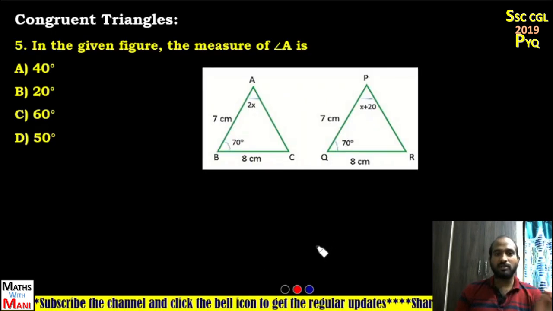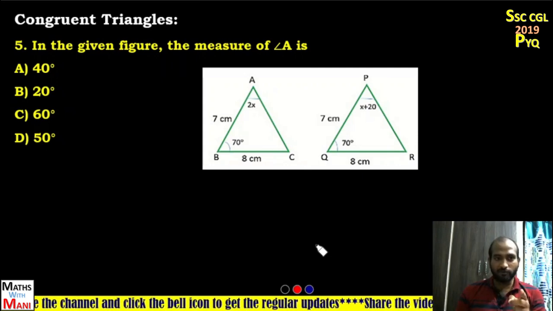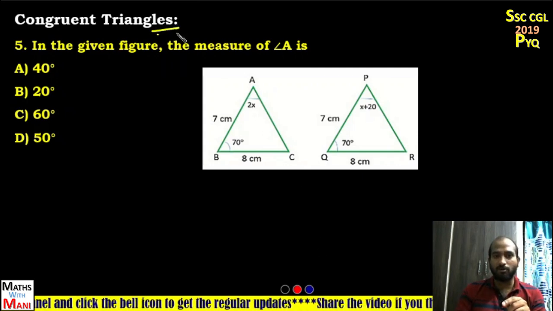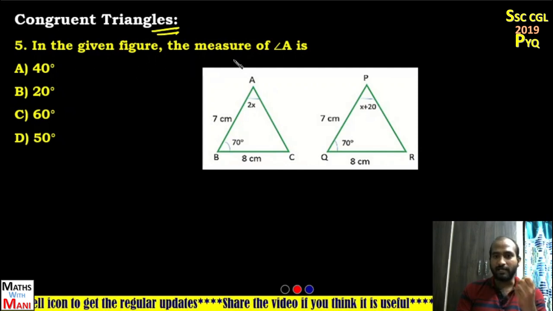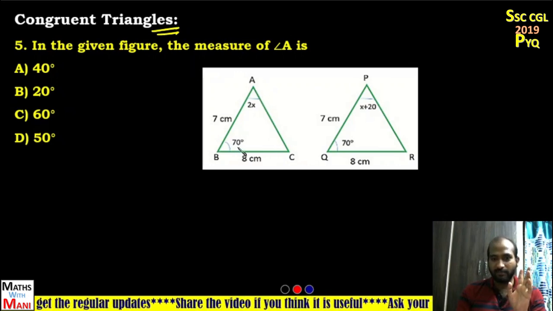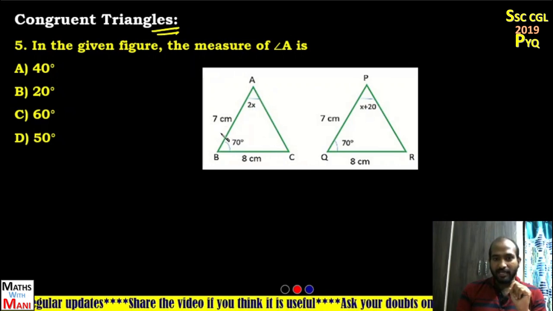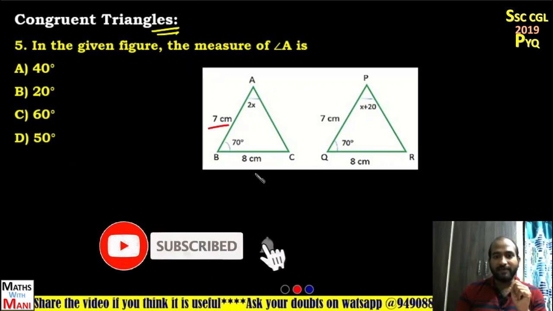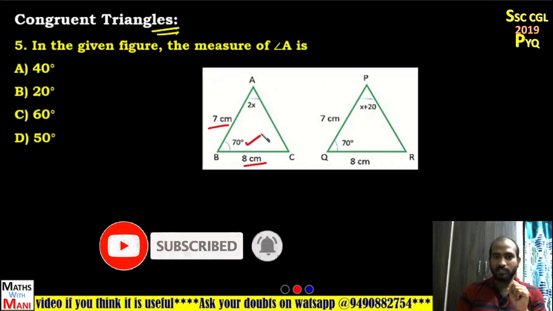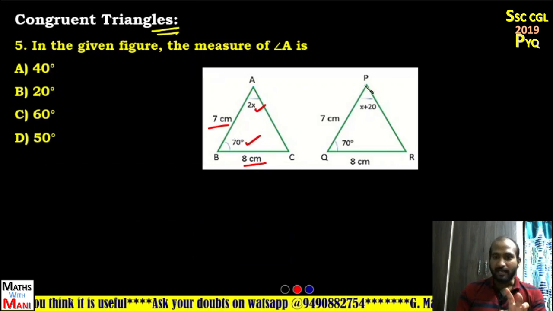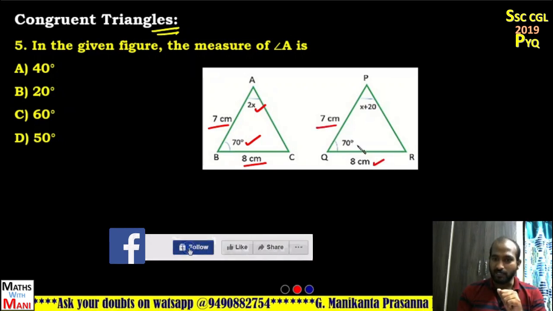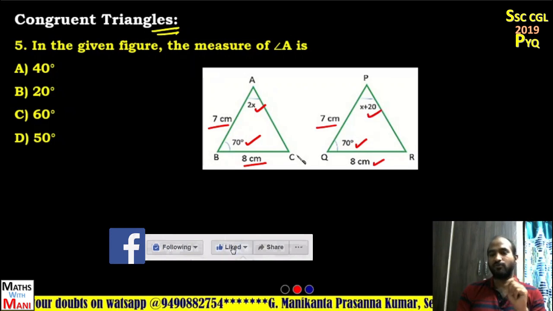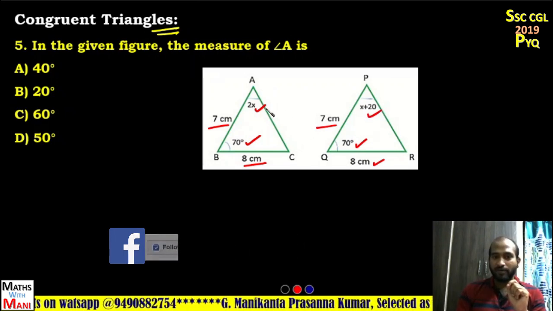Now, 4 problems are on the basic properties of triangles. Now, the fifth problem is based on the topic congruent triangles. In the given figure, there are two triangles, ABC, in which AB is 7 and BC is 8 and angle B is 70 and angle A is 2x. And there is another triangle PQR in which PQ is 7 and QR is 8 and angle Q is 70, angle P is x plus 20. You have to find out the measure of angle A.